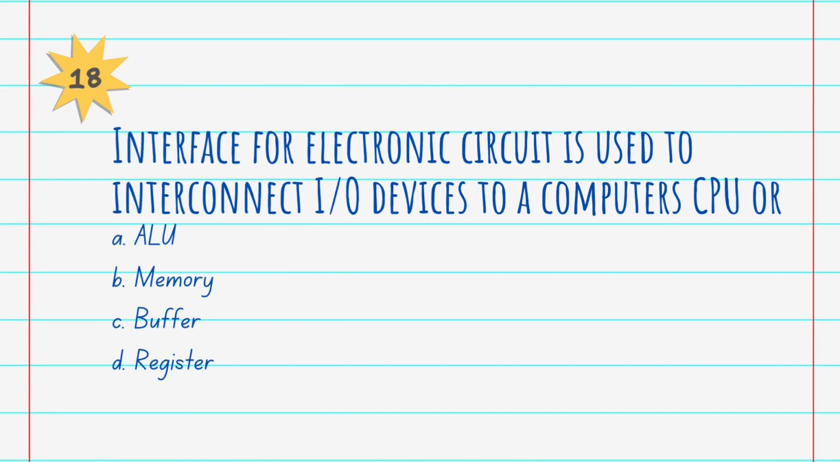Question number 18. Interface for electronic circuit is used to interconnect input-output devices to a computer CPU, or: A. ALU, B. Memory, C. Buffer, D. Register. And answer is B. Memory. Computer memory is the storage space in the computer where data is to be processed and instructions required for processing are stored, and an electronic circuit interface is used to interconnect input-output devices.